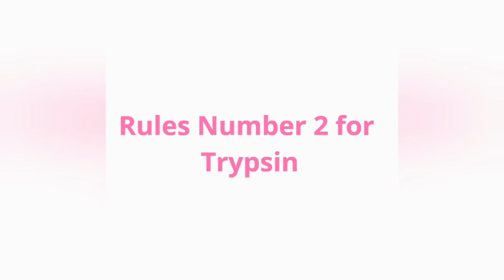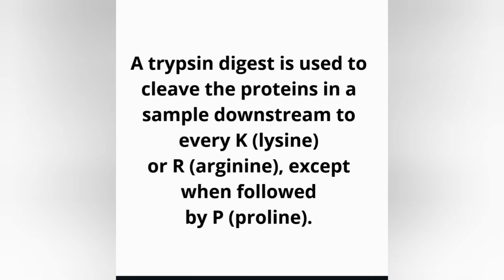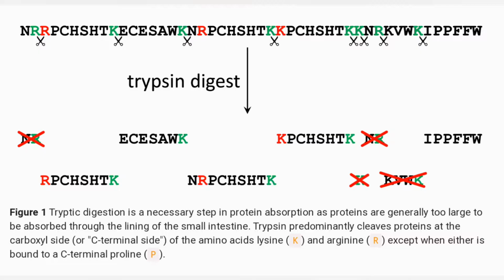Let's learn about the rule behind trypsin. Where exactly does trypsin cut the amino acid? Let's look. The exact location of the action of trypsin is that it cleaves on the C-terminal of lysine and arginine. And most importantly, you should remember one thing: if lysine and arginine are followed by proline, in that situation trypsin can't cleave that sequence. And from this figure, you can clearly understand the action of trypsin on the sequence, especially on the C-terminal of lysine and arginine.